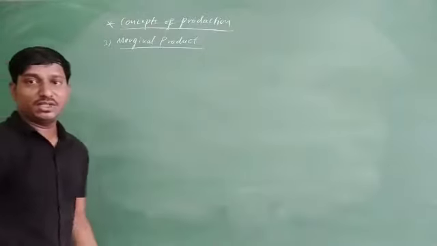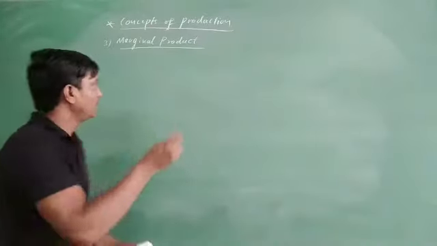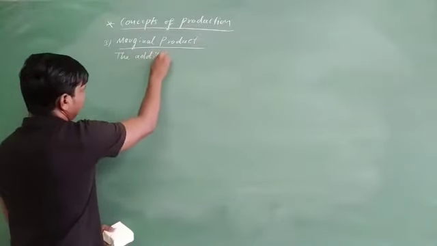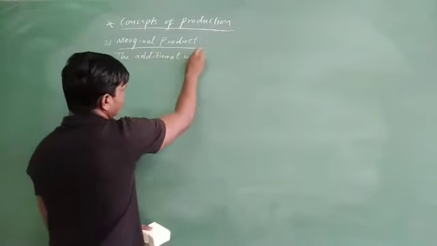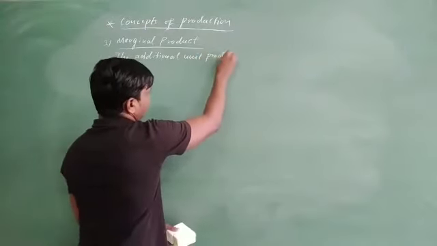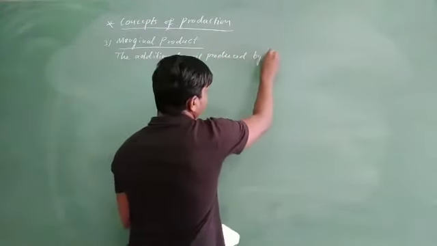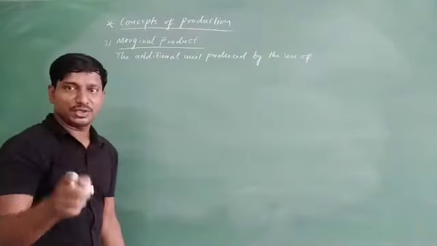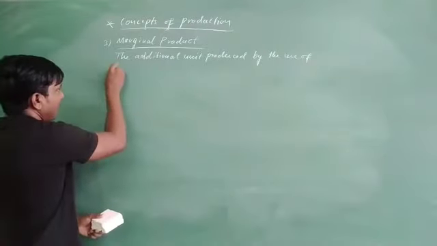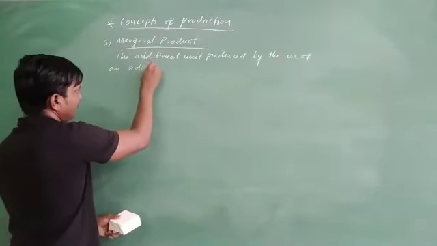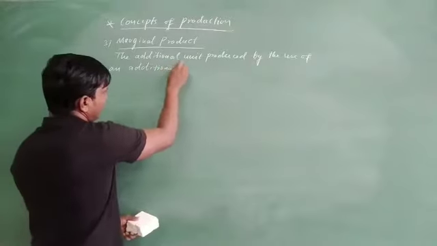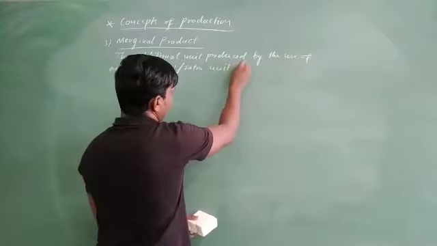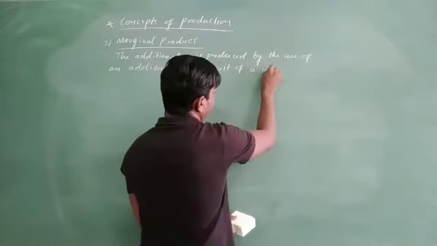See, marginal, which means additional, right? So how you define the additional unit produced by the use of an additional or extra unit of a variable factor.